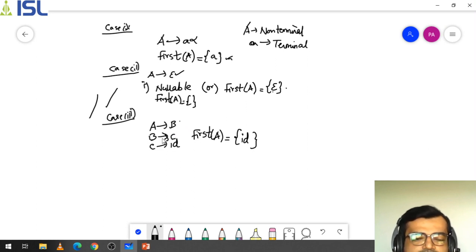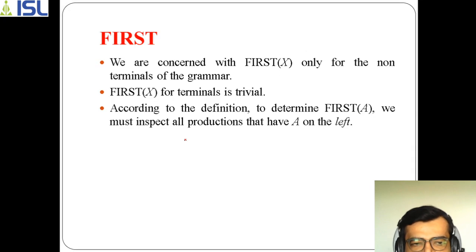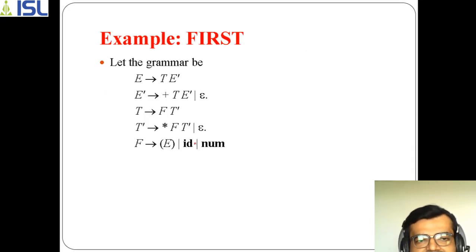B is connected again to C, and C is connected again to ID. Now ID is what? A terminal. That's why you can write first of A is equal to ID. So these are the three cases which we need to implement here. So directly I'm going with the example here.